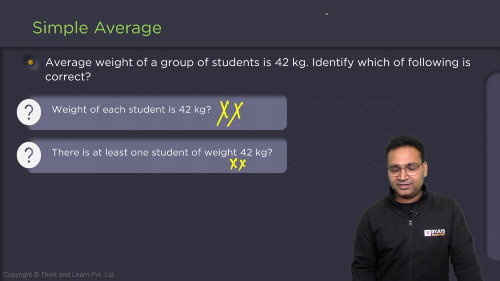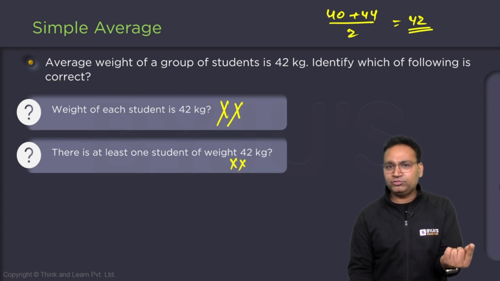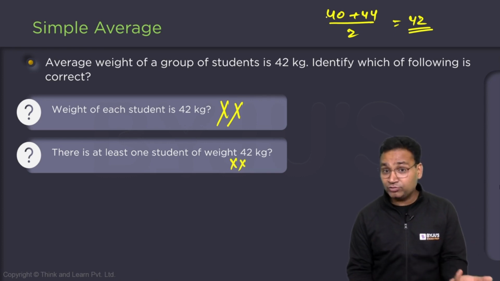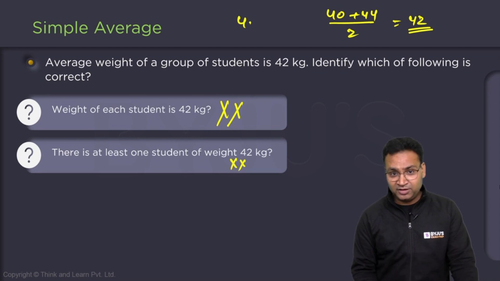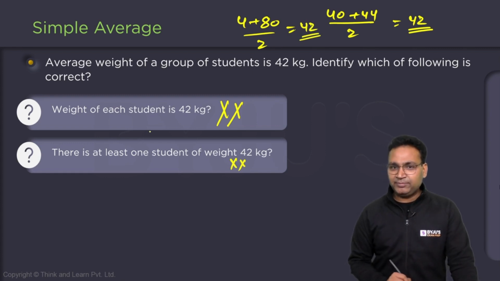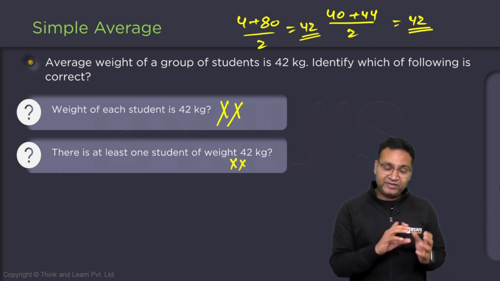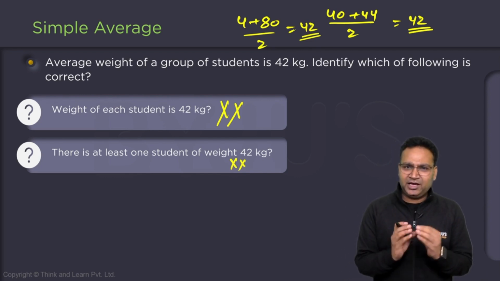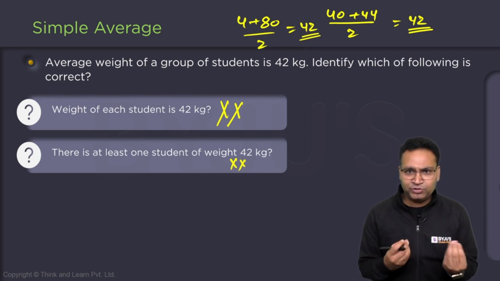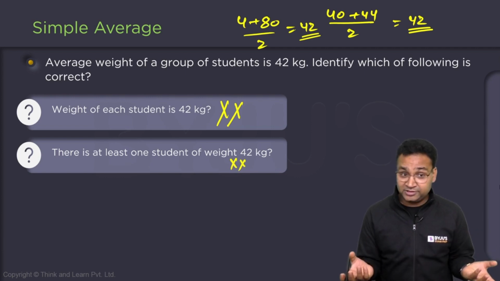Let's say there are two numbers, 40 and 44. If I take the average of 40 and 44, that is 42. Is there any number which is equal to 42? No. It might be possible that 4 and 80 divided by 2, 84 by 2, is 42. Sometimes people say that if average is 42, we can say almost everyone is nearby 42. No, that's not the case.